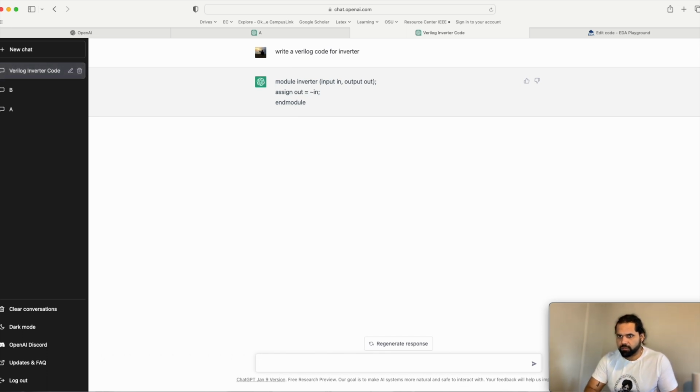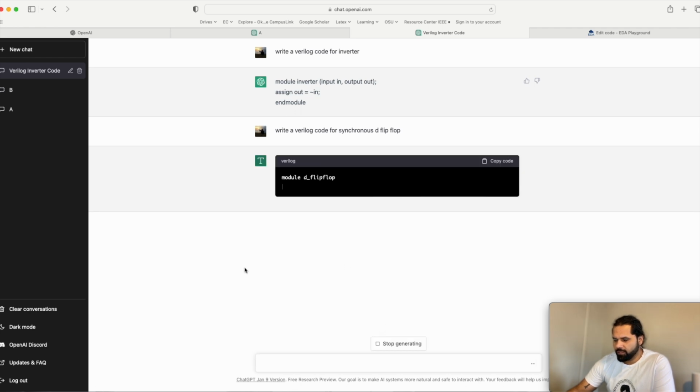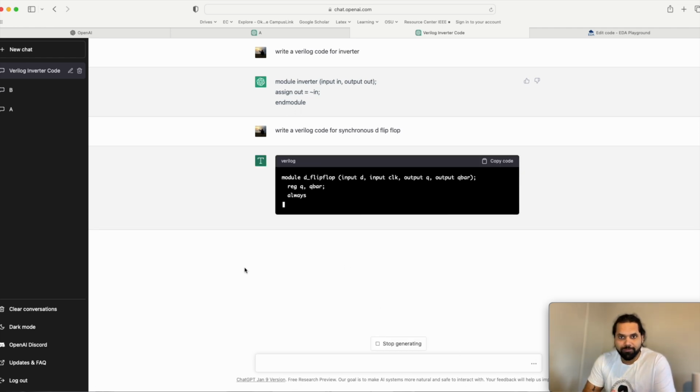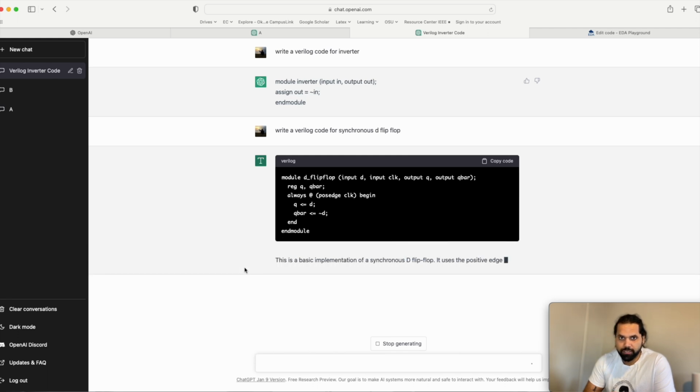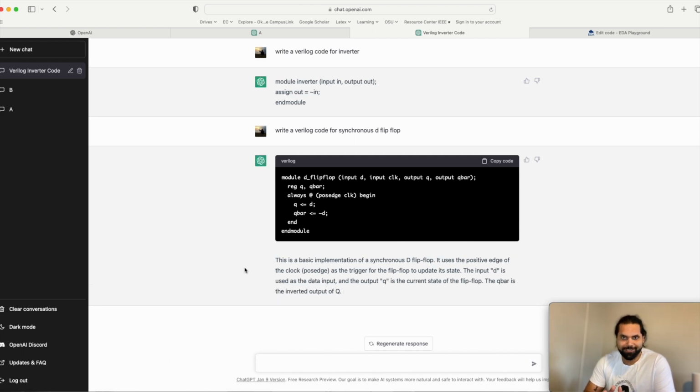So let's say I want to say write code for a flop in Verilog-A. Okay, let's see. It just starts whipping out the code really quick. Okay, it tells me what the code is and it explains what's happening there. So if you're completely new, you're just trying to learn, you're just trying to get a bare template, you'll have an idea of what you're talking about.